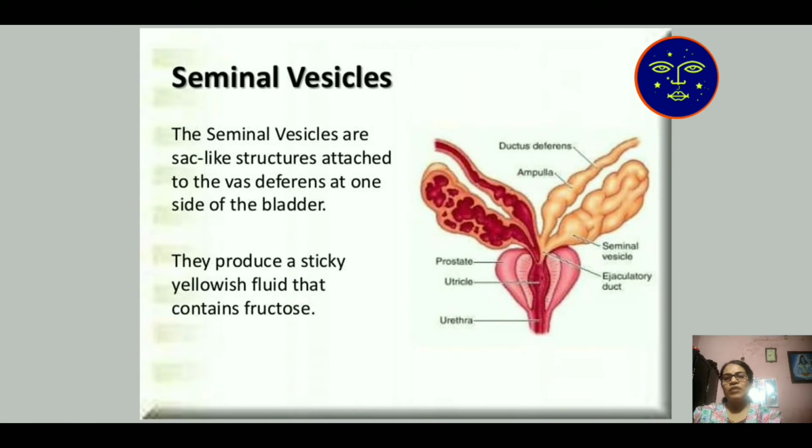This is the seminal vesicle, the structure of the seminal vesicle. The seminal vesicles are sac-like structures attached to the vas deferens. Two sides of the vas deferens contain the seminal vesicles, one at each side of the bladder. They produce a sticky, yellowish fluid that contains fructose.